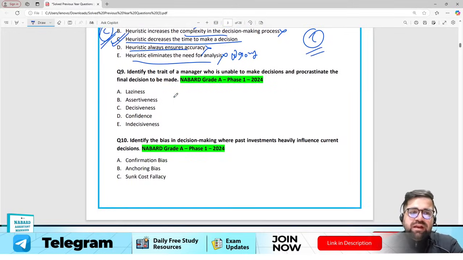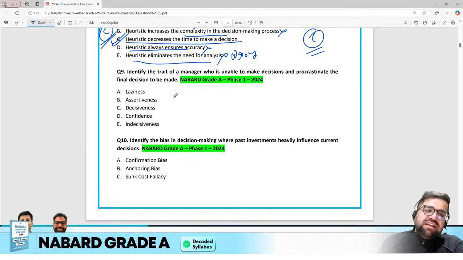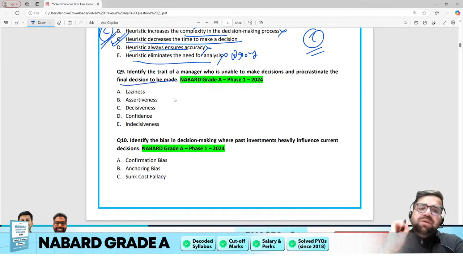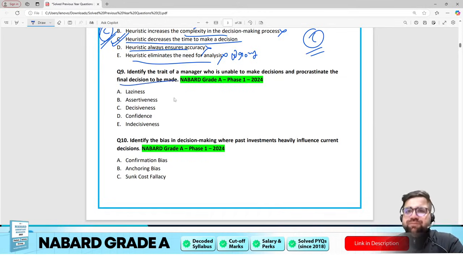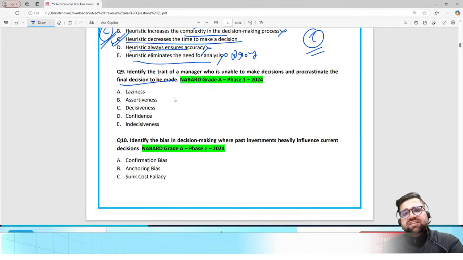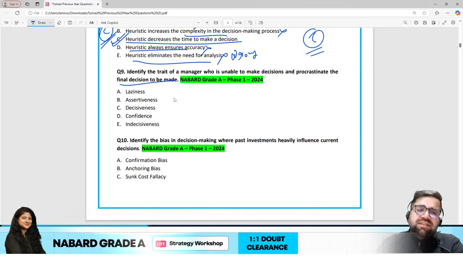Now let's move to the last two questions. Question 9. Identify the trait of a manager who is unable to make decisions and procrastinates in the final decision to be made. Now again a very basic question. I hope those who have not covered decision making any time before will be able to answer it.